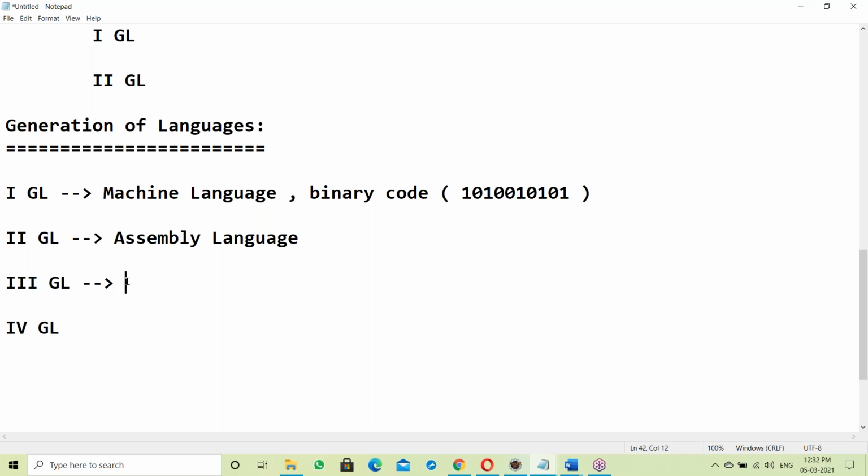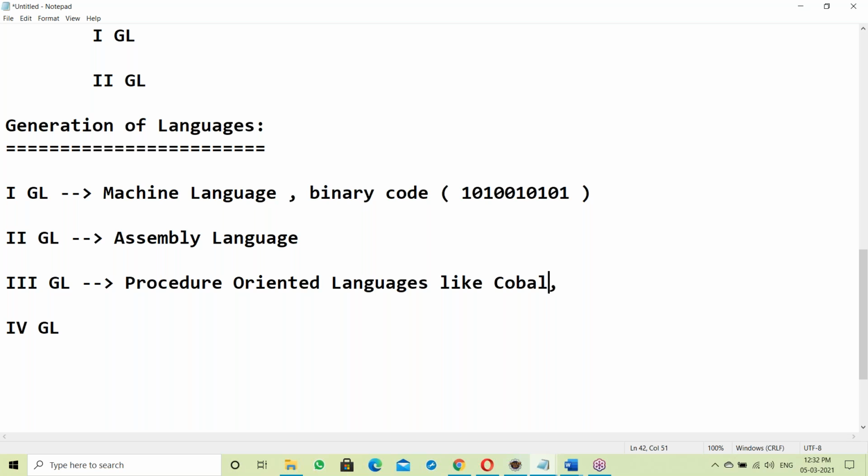In the third generation there are some procedure-oriented languages, like COBOL. COBOL is a very old language, yet still in use for mainframe applications.